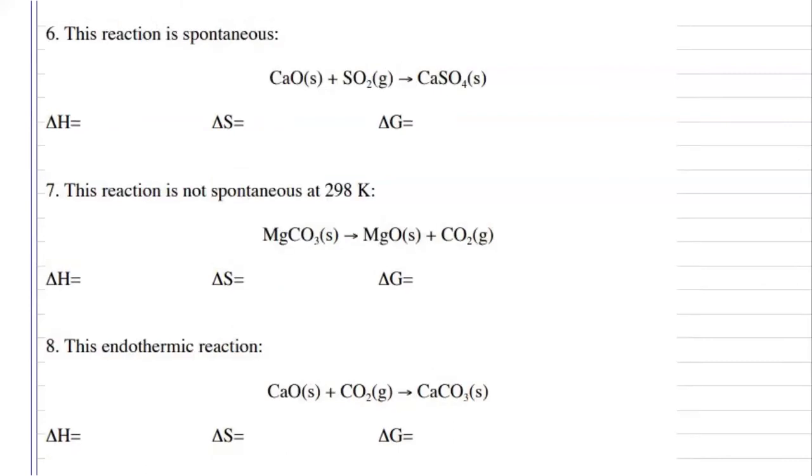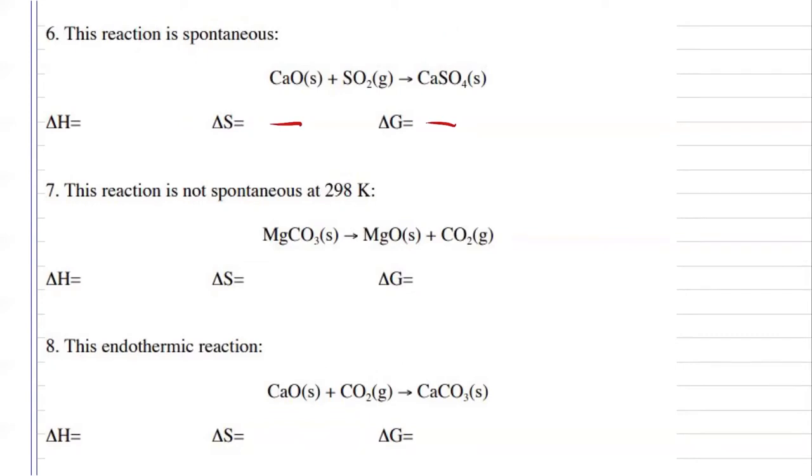For 6, we are told that our reaction is spontaneous. So immediately that lets me know that my delta G is negative. So now we just have to figure out our enthalpy and our entropy. Well, entropy, we have 1 mole of calcium oxide and 1 mole of sulfur dioxide going into 1 mole of calcium sulfate. We're going from 2 moles to 1 mole. I'm decreasing my entropy. That's going to be negative.